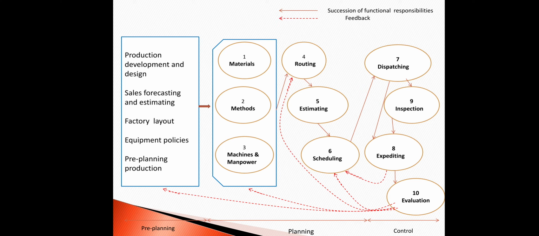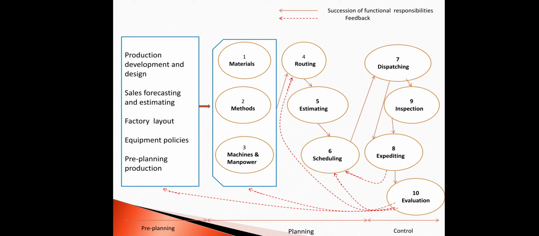The next function, that is the expediting. So expediting comes under the controlling stage. Control tools is the executive arm of the production. In expediting, we also call it a follow-up function.